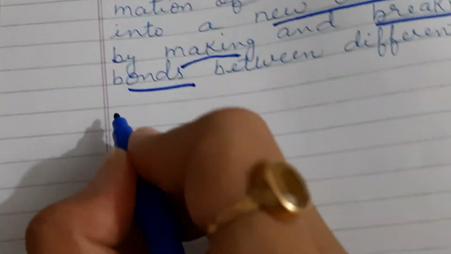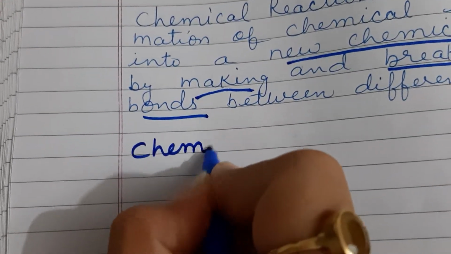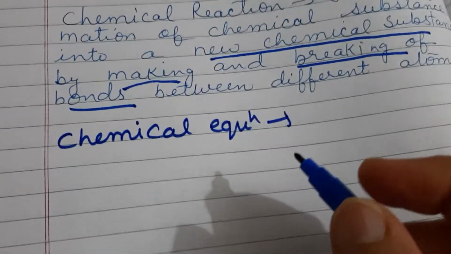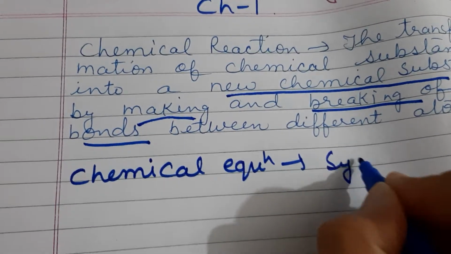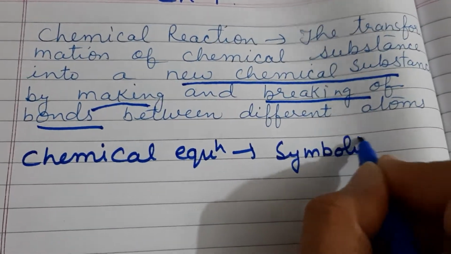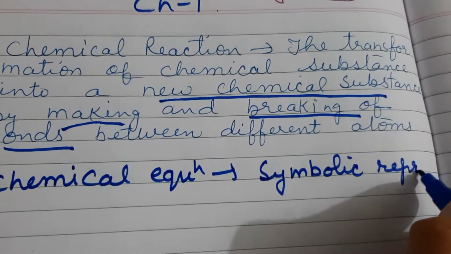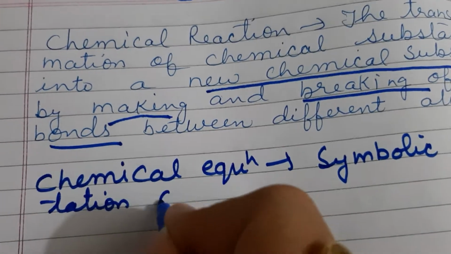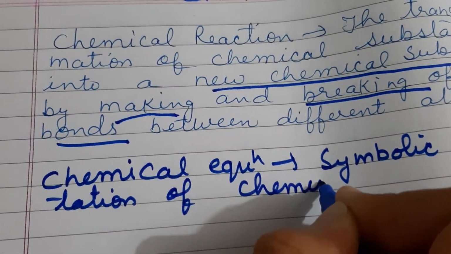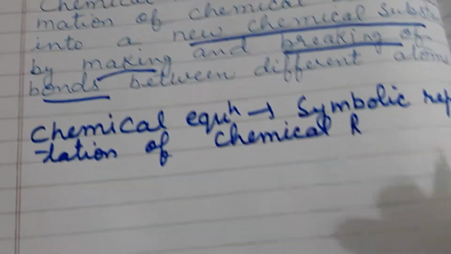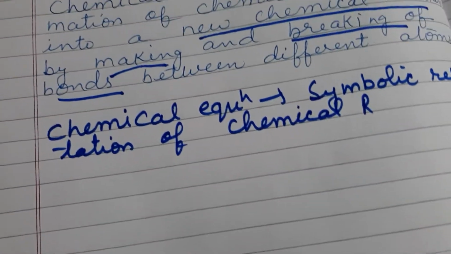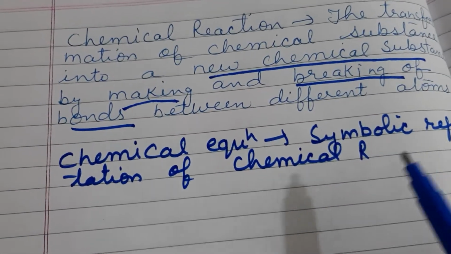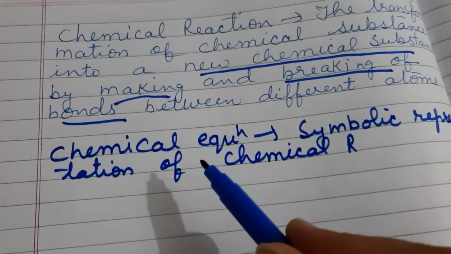Now I am coming to the definition of a chemical equation. What is a chemical equation? A chemical equation is the symbolic representation of a chemical reaction. So if we want to write a chemical reaction in the form of symbols, then that is known as the chemical equation.